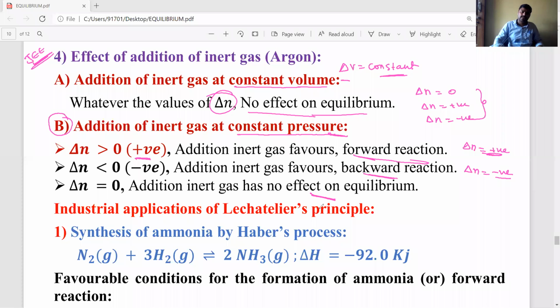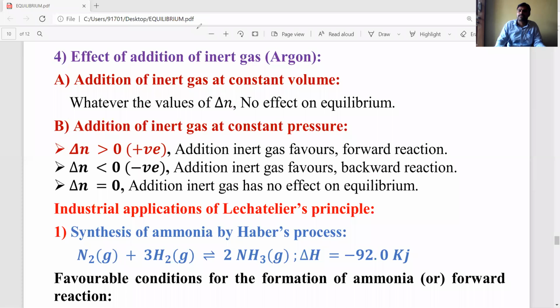Okay students, these are the main important factors related to reversible reactions and their equilibrium state or position of equilibrium. What are the main important factors? First is concentration, second is pressure, third is temperature, and fourth is addition of inert gases. Addition of inert gas we explained at constant volume and at constant pressure. Based on these four factors, we have to explain the favorable conditions for product formation or forward reaction formation.